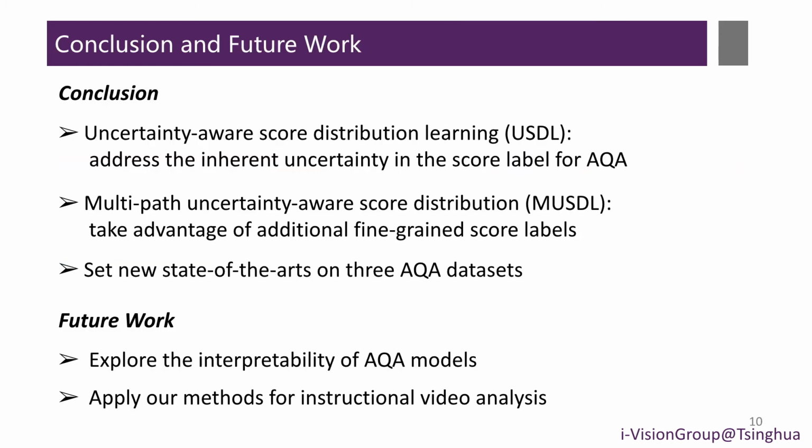In conclusion, to address the uncertainty in the score label for action quality assessment, we propose an uncertainty-aware score distribution learning method. We further extended it to a multipath model to utilize the fine-grained score labels. Our methods set new state-of-the-art on 3 datasets for action quality assessment. In the future, it's interesting to explore the interpretability of our models and apply them to instructional video analysis.